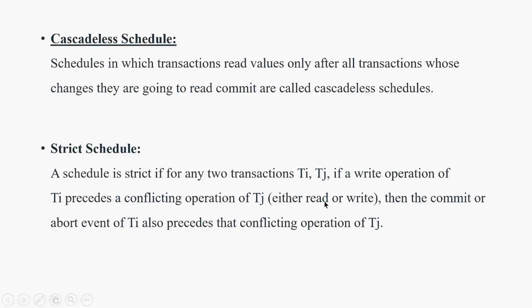Sometimes there will be a conflict with the write operation in TJ, or a conflict in the write operation with TI. In such a case, the commit or abort event of TI also precedes. So whenever there exists a conflicting operation, it directly jumps into an abort operation. So the transaction is aborted. They are not performing the write, they are not performing the read. Thereby, the problem could be recovered.